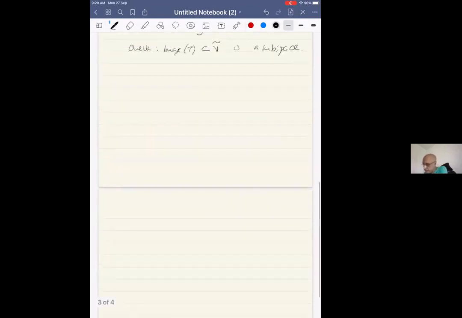Now we come to something important, and it's not difficult, but you have to get used to the idea, because the same phrase applies to two slightly different but very related situations. So this is the notion of direct sum.